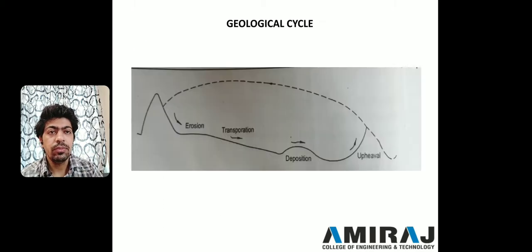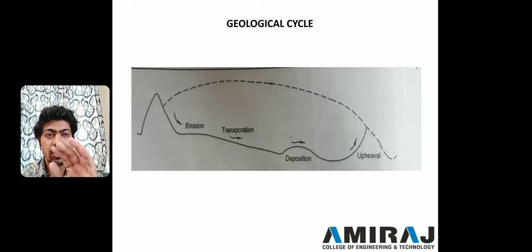This figure shows all four stages of the geological cycle. As you can see in the figure, the first one is mountains. From the mountains, due to erosion, the soil goes downward with agencies like wind, water and gravity. Sometimes there is also ice, available in colder regions, which also acts as an agency to disintegrate the rocks. So this is one part of erosion.